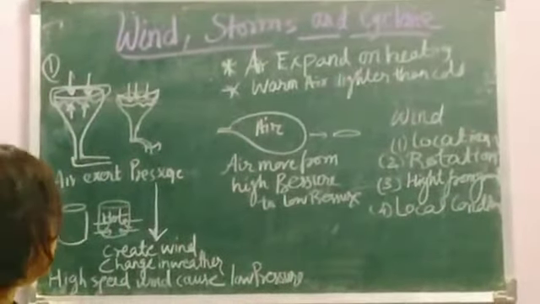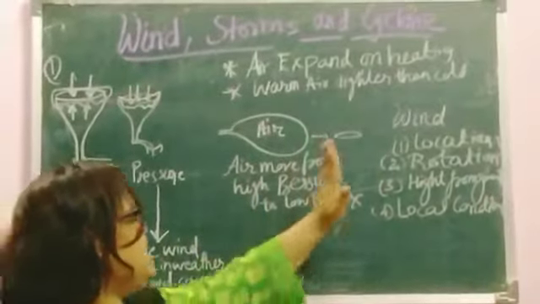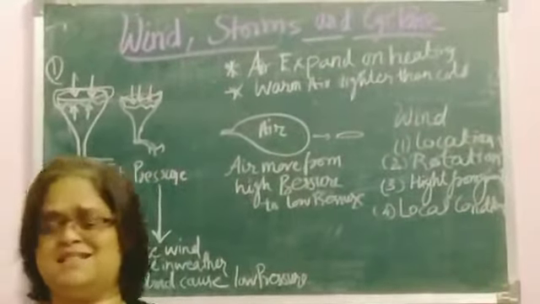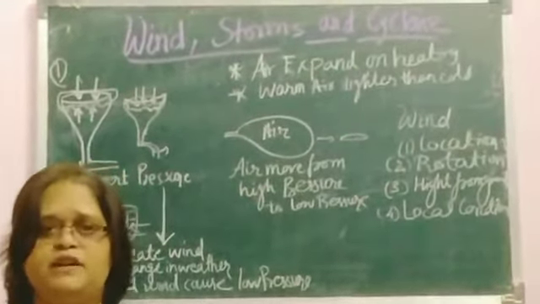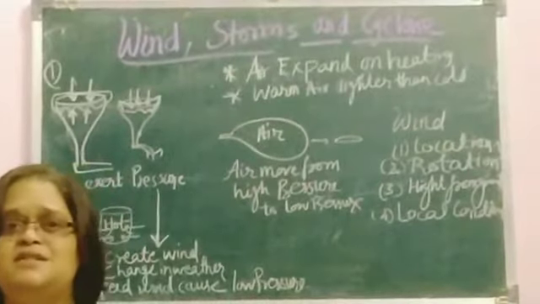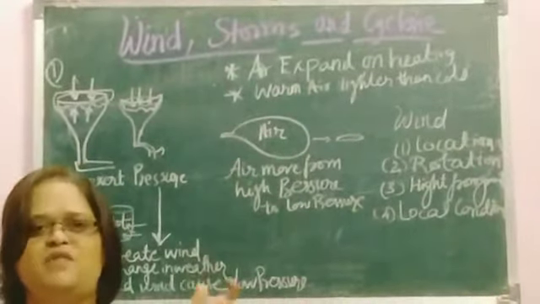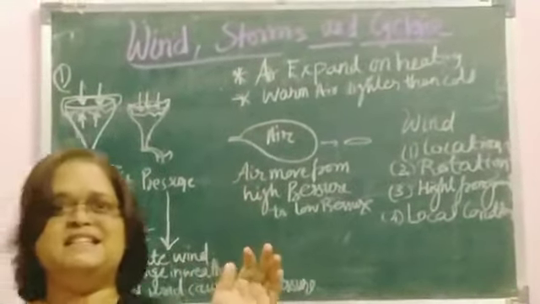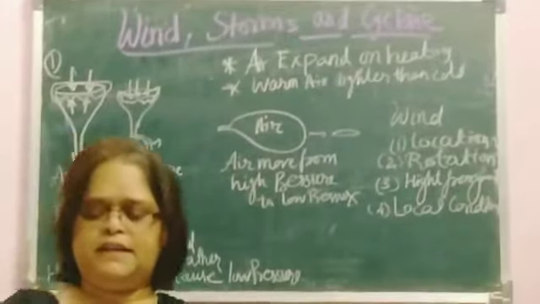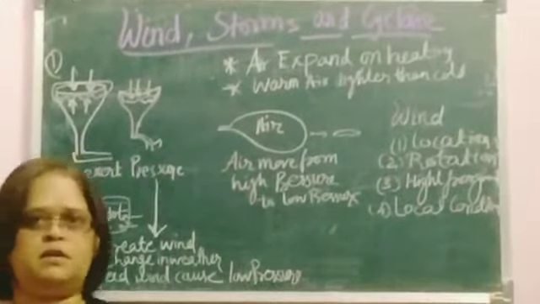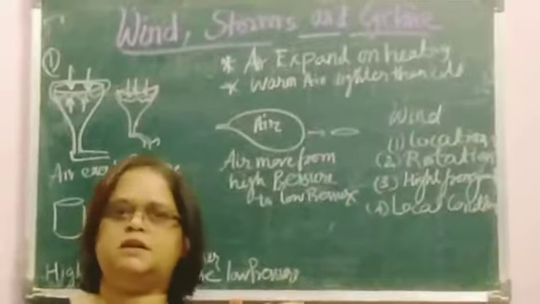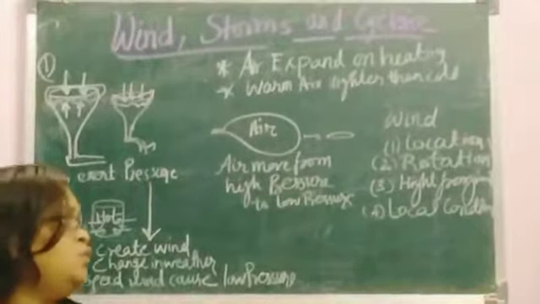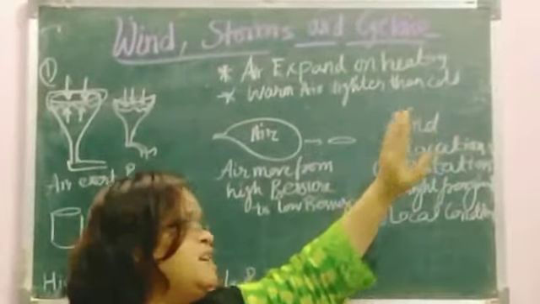Understood up to here? What I told you, there are various factors that affect the speed of the wind. And what is the speed of the wind? What is the general breeze speed? That is 5 to 10 km per hour. But what is the speed of a tornado? It is about 700 to 800 km per hour. So I just gave the example of the speed of two winds, a general wind and a tornado.